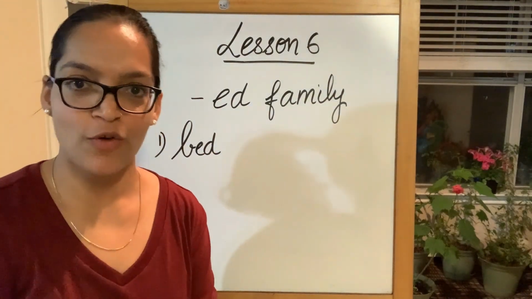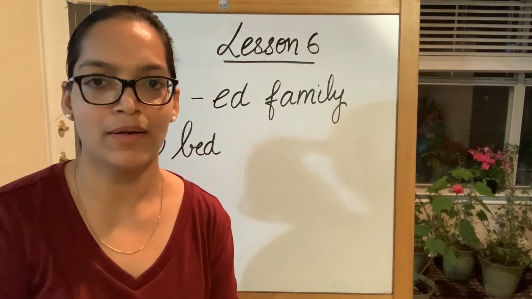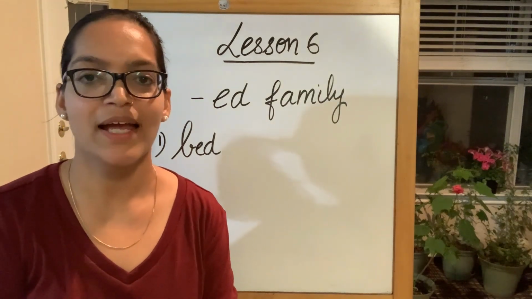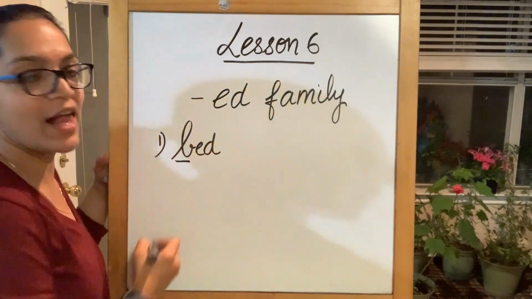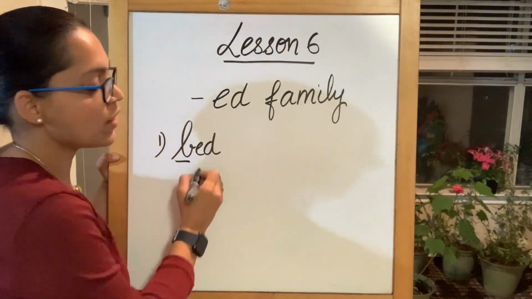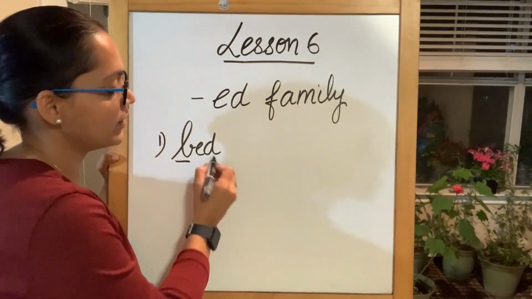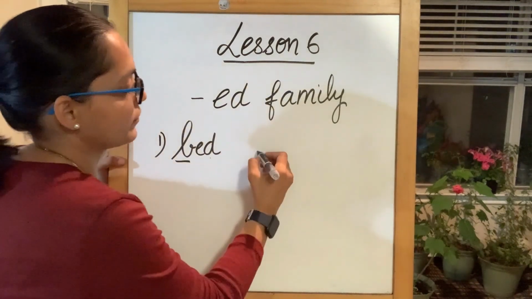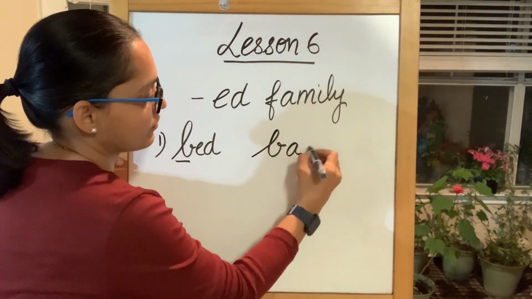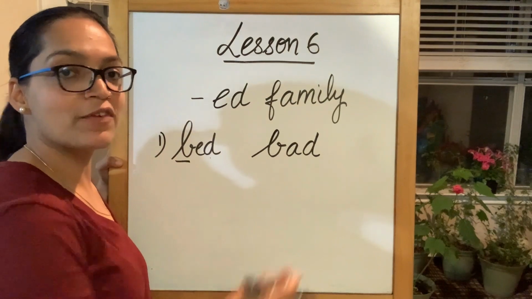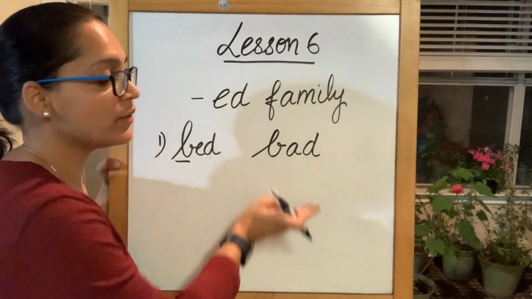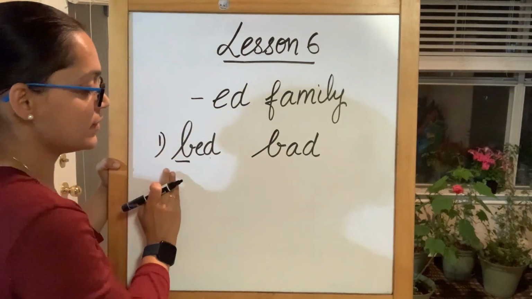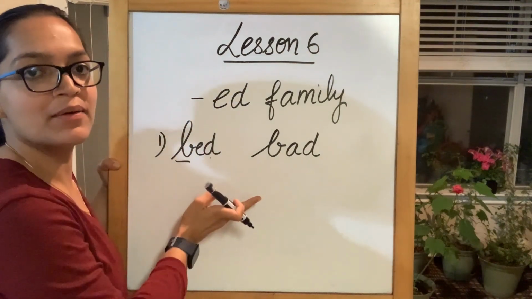And the first word of our ed family is bed. B, bed. B is produced by alphabet B, the E sound is produced by E, and then alphabet D. If I had to say this, it would be B, ad, bad. And this is B, ed, bed.